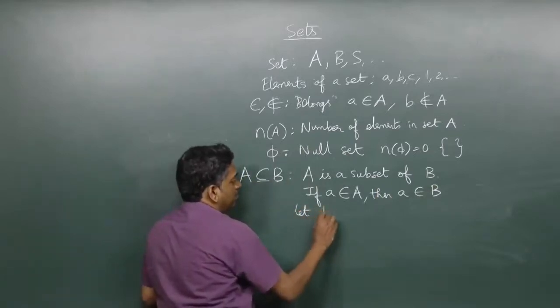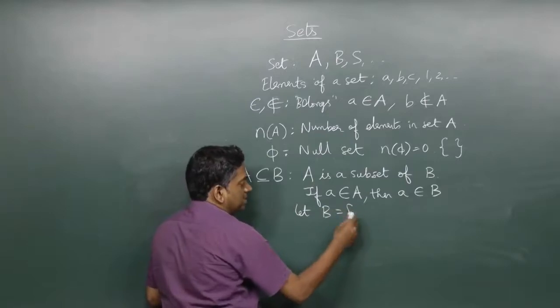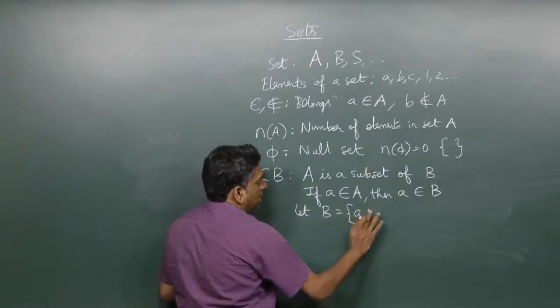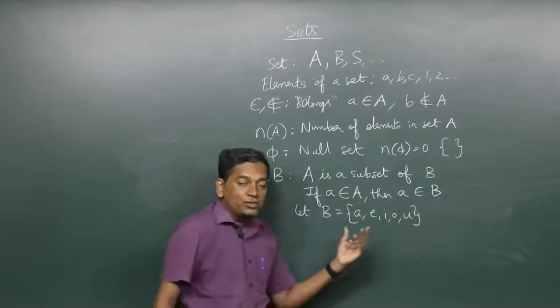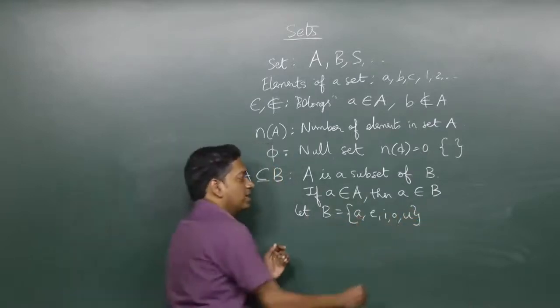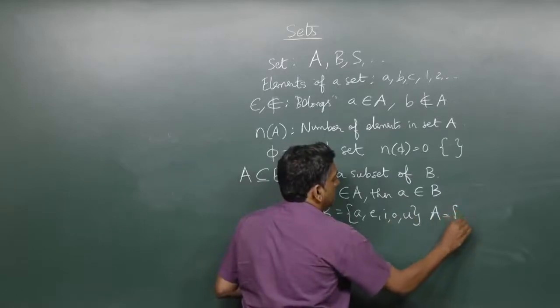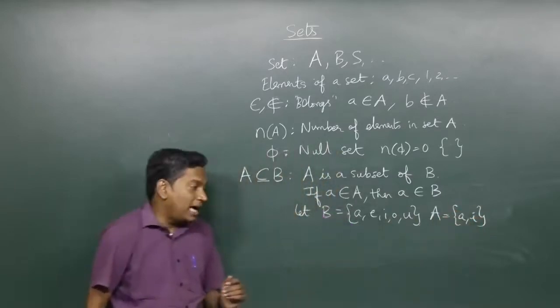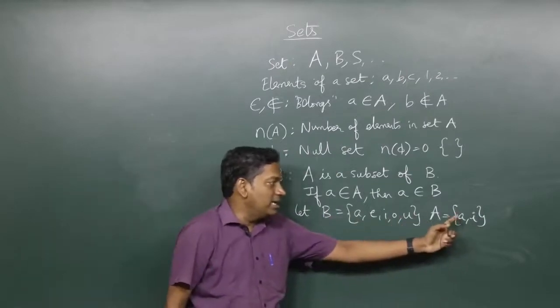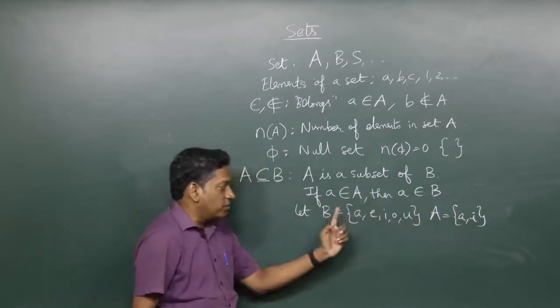Let's say B is the set a, e, i, o, u, the set of all vowels in the English language. Now, A is the subset small a, comma, i. Then clearly A is a subset of B.